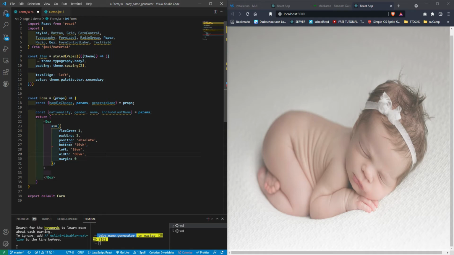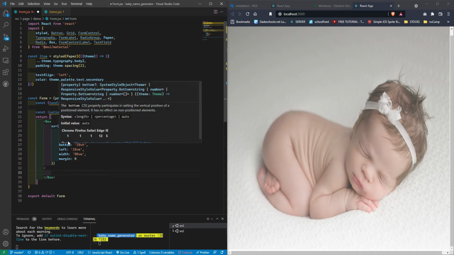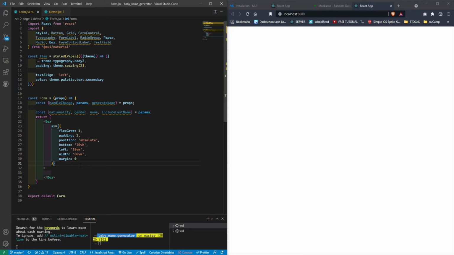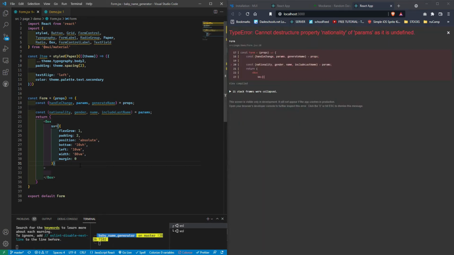And that is our box. Why is this here? Expression expected. Oh, I misspelled position. That's what's throwing errors here. Let's X that out for now because it's gonna throw some errors.